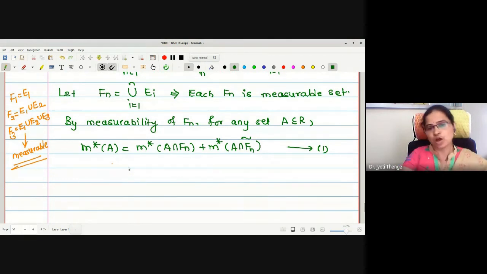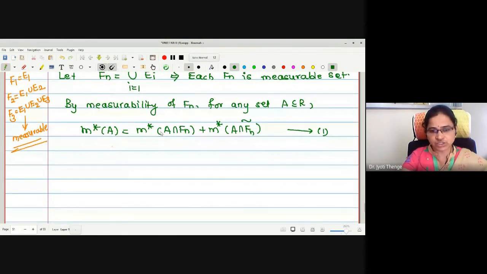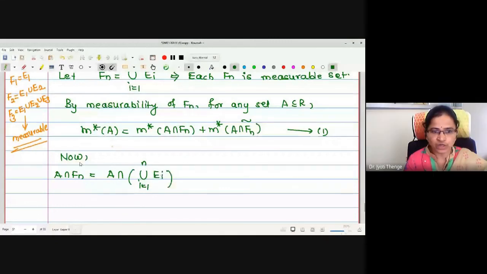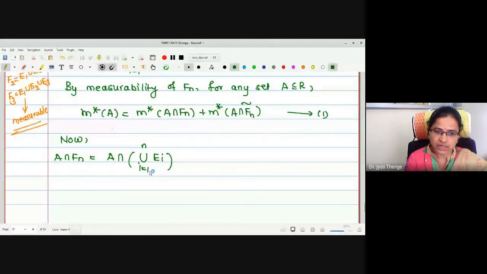Okay. Now the job is to find the value of A intersection Fn and the value of A intersection Fn complement. So let me go for finding A intersection Fn. Can you tell me what is A intersection Fn? This is A intersection Fn, where Fn is the finite union i equals 1 to n of Ei.